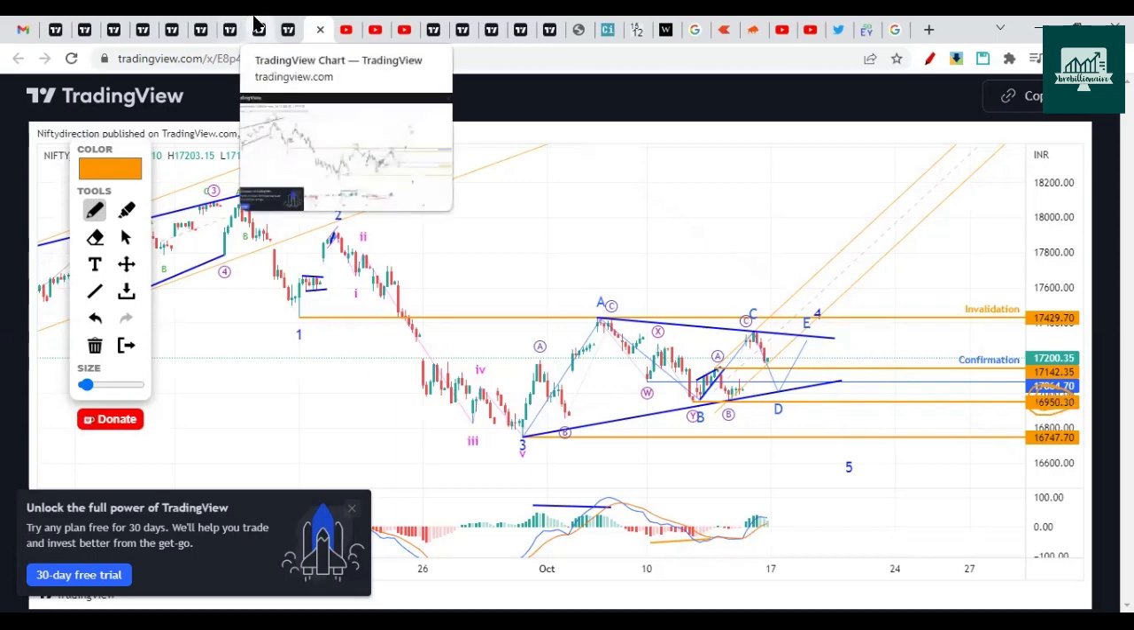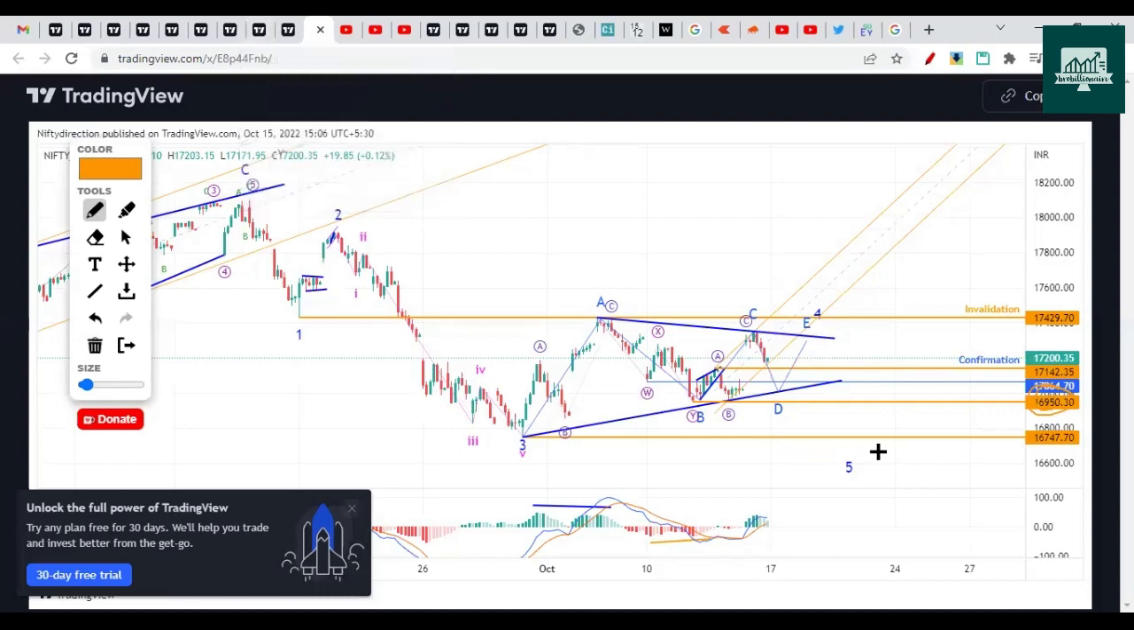So the 3 possibilities that we discussed, you can watch again, you can watch the levels again, confirmation and invalidation levels. That's how we are going to move next week. So the first 2-3 days are important for next week.